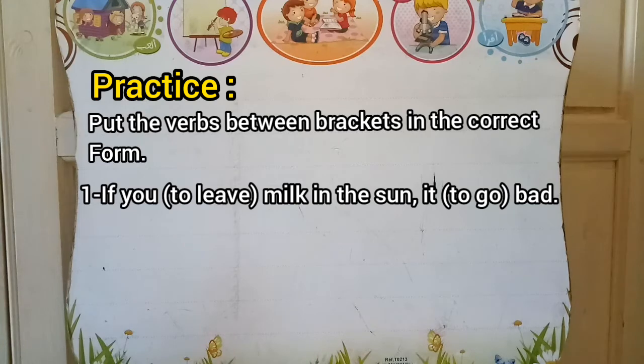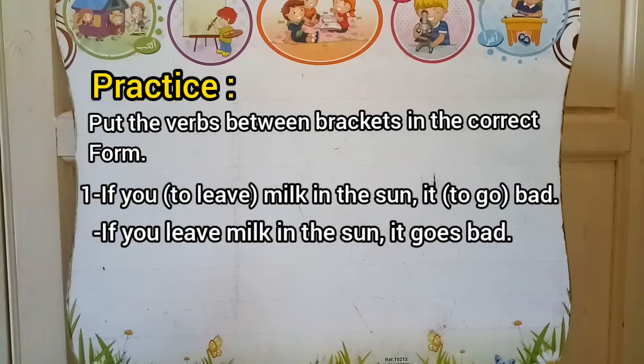First, you are going to read it carefully. If you, to leave milk in the sun, it, to go bed. When we leave milk in the sun, what happened to it? It goes bad. Goes because we have the subject it. We conjugate the verb in the present simple. And we conjugate the first verb to leave in the present simple.